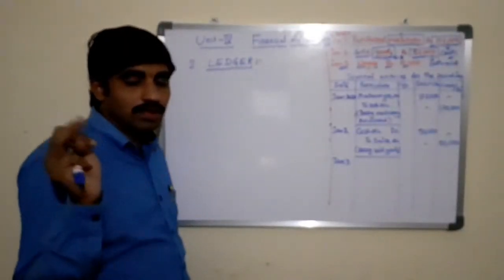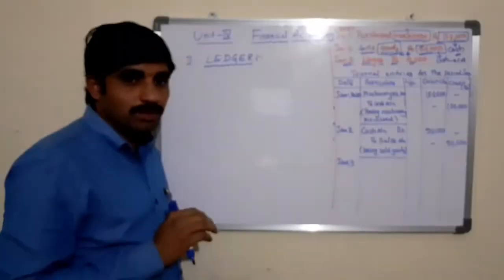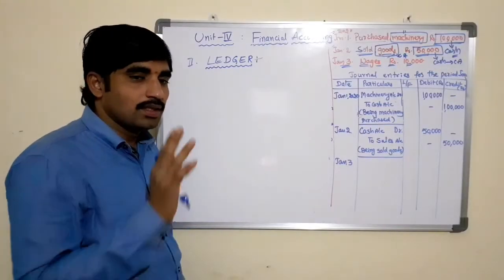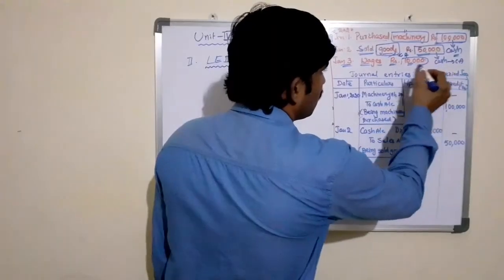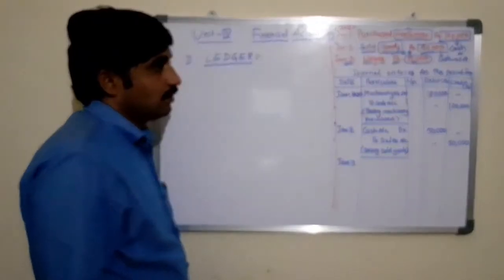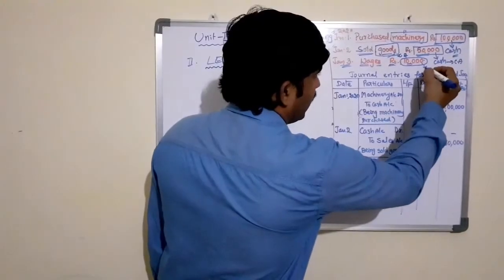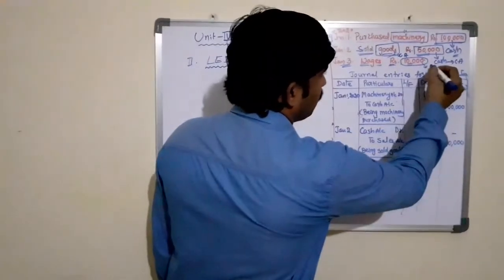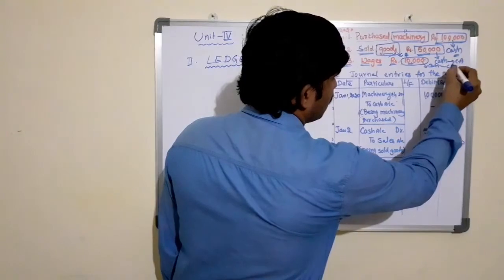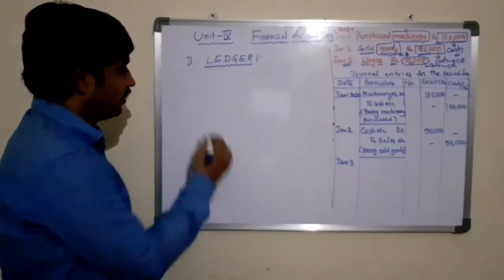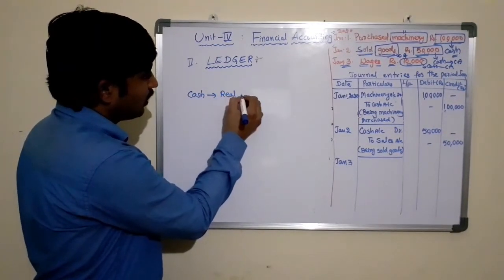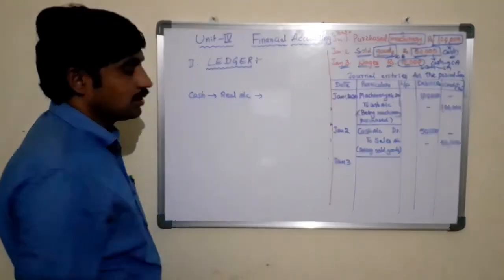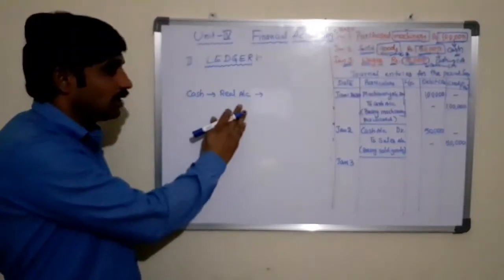This transaction is not relating to the personal account because there is no name of a person or company. The second one, the real account. Real account means there is a key item, that is cash. 10,000 rupees is cash, related to the current asset. So cash is relating to the real account because it is an asset, right?